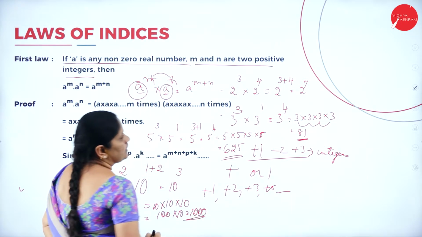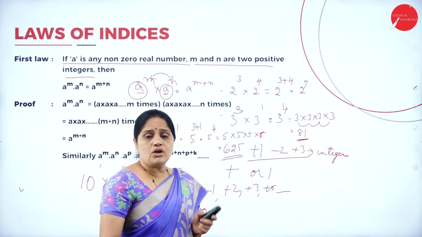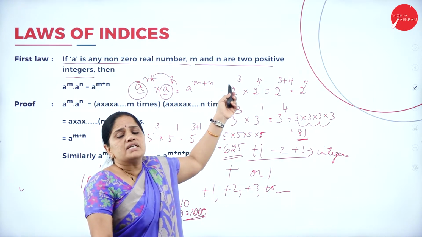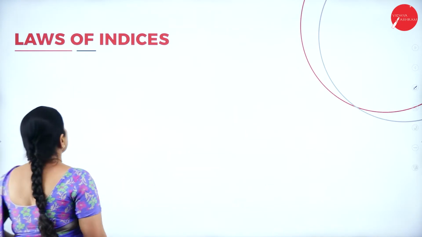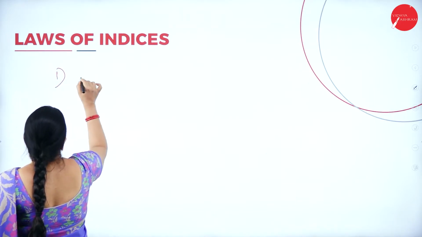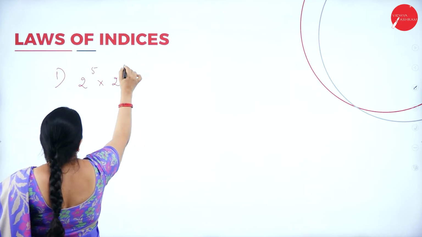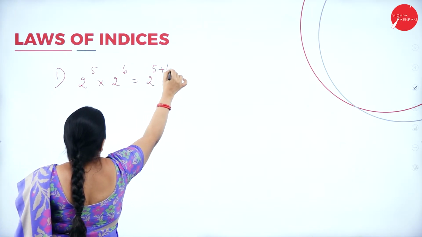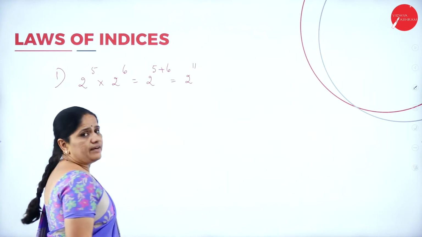So, in this way, we should understand, what does the first law of indices tell us? When the bases are same, the powers can be added. Now, again, let us see here. I'll give you one more example. So, 2 to the power of 5 into 2 to the power of 6. So, what does it come up to? 2 to the power of 5 plus 6, that is 2 to the power of 11.